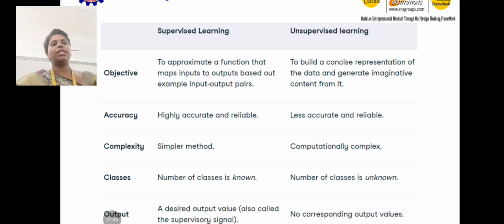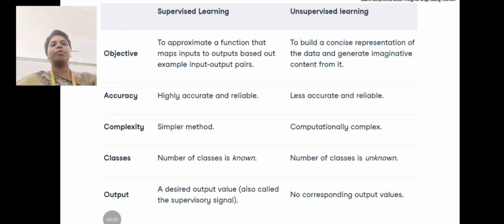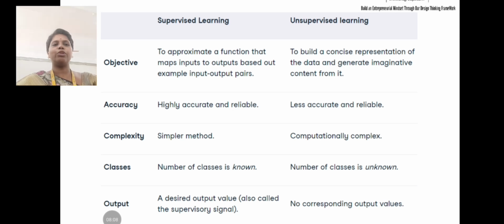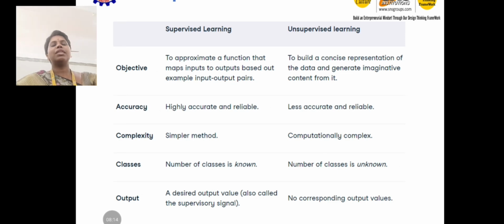Unsupervised has less accuracy and reliability. And coming to the complexity, supervised is the simplest method, and unsupervised is computationally complex. And classes, the number of classes is known in supervised learning, and in unsupervised learning, the number of classes is unknown. And while noticing the output, in supervised learning there is the desired output value, also called the supervisory signal, and in unsupervised learning, no corresponding output value.